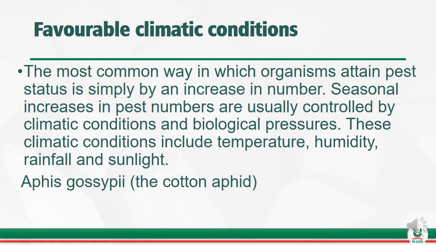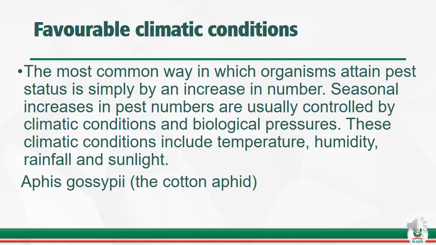Talking about the favorable climatic conditions now, we're talking about conditions that make pests increase in number, and these include temperature, humidity, rainfall, and sunlight. When the temperature is optimum, not too high, not too low, then you have a lot of pests.